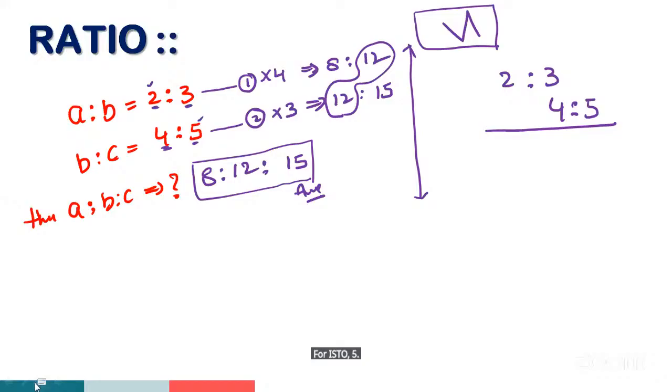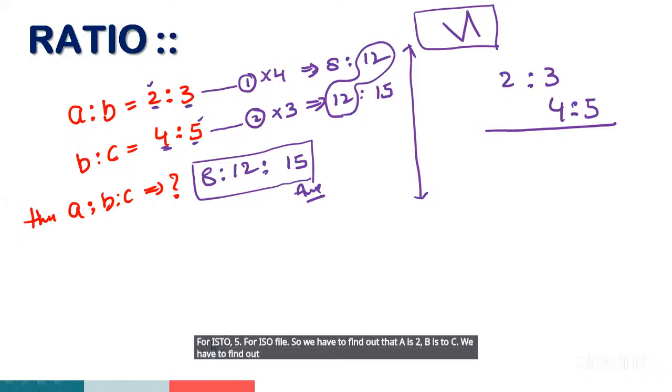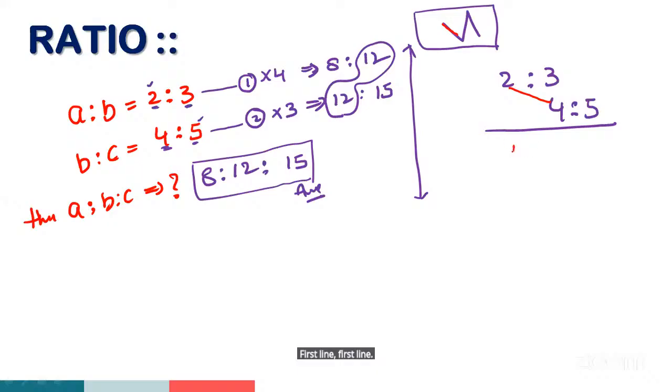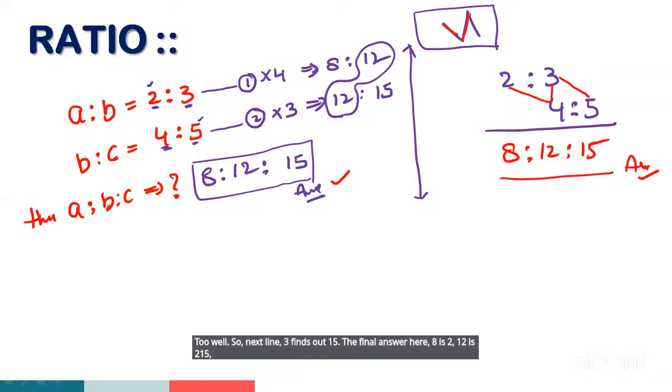So we have to find out A is to B is to C. First line, 2 4s are 8. Next line, 4 3s are 12. Next line, 3 5s are 15. The final answer here, 8 is to 12 is to 15.